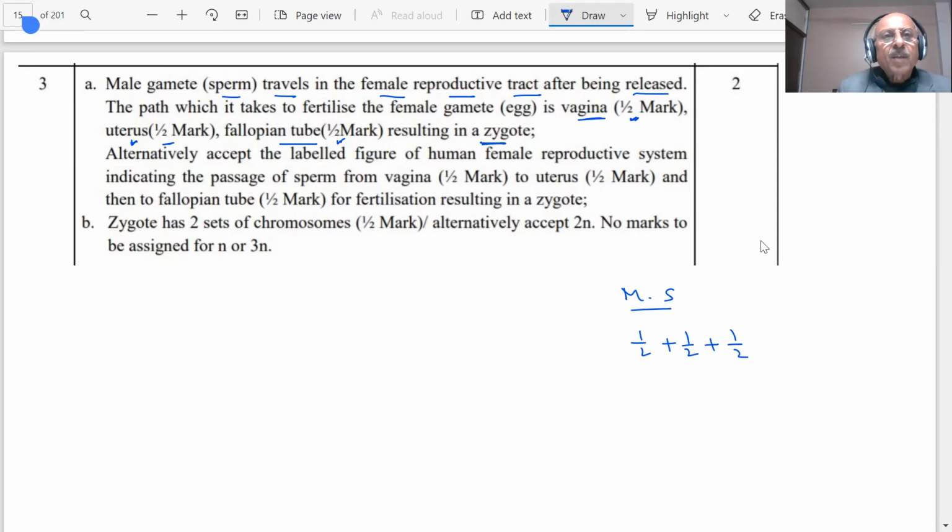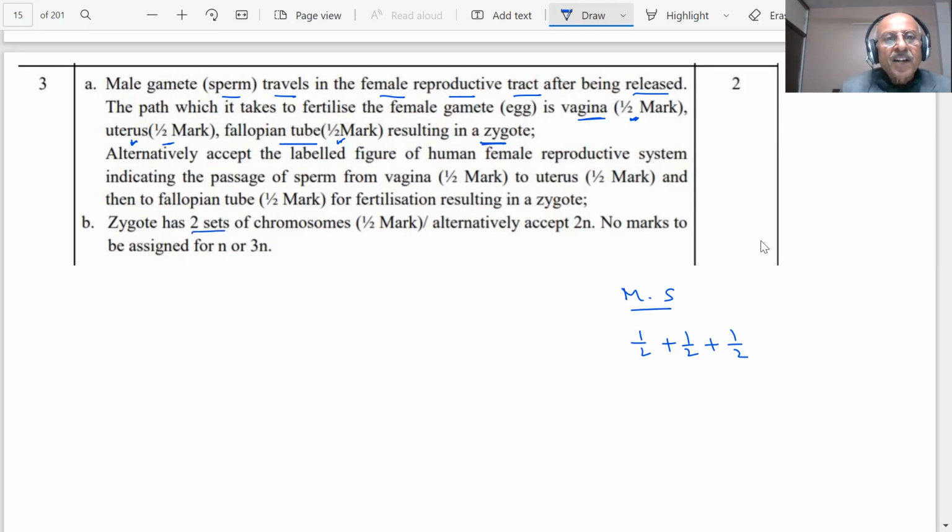So you are getting half. You can see the path. You have to trace the path to fertilize a female gamete. First, vagina, half mark. Uterus, half mark. Fallopian tube, half mark. Then formation of the zygote takes place. Alternately, accept the labeled figure of human female reproductive tract indicating the passage of sperm from vagina to uterus and the fallopian tube for fertilization resulting in zygote. We already showed that picture to you, because it will take more time for you to draw the labeled figure. It is better to give this answer for this question.